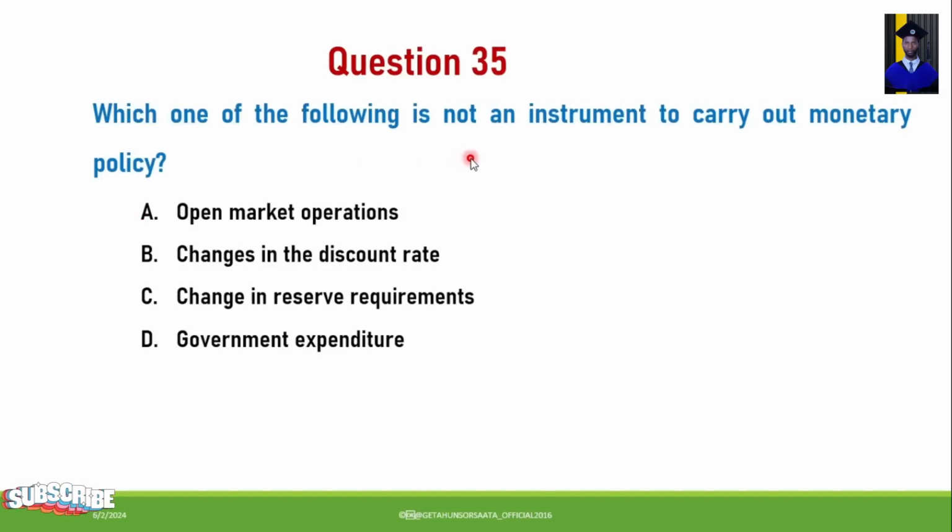Next, question number 35. Which one of the following is not an instrument to carry out monetary policy? A. Open market operations. B. Change in the discount rate. C. Change in reserve requirements. D. Government expenditure. So from this, which one is not an instrument to carry out monetary policy? The correct answer for this question is D. Government expenditure is not an instrument to carry out monetary policy.